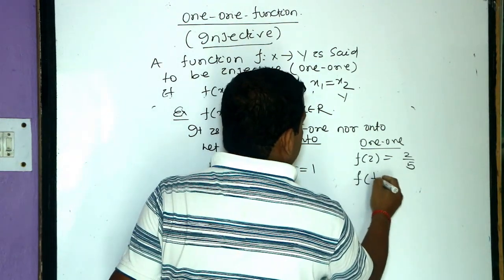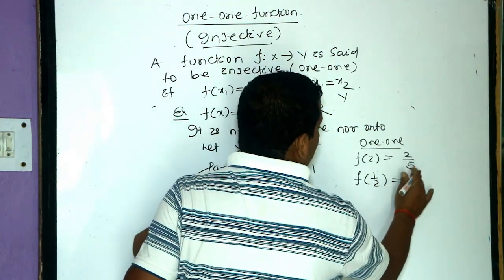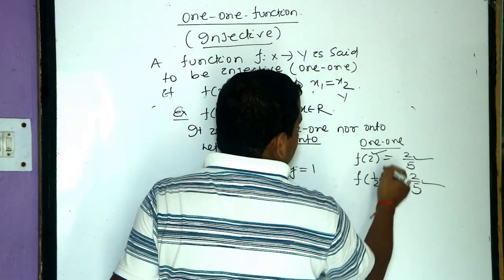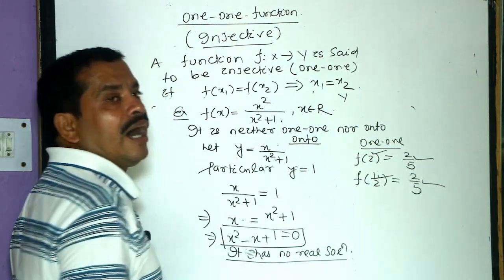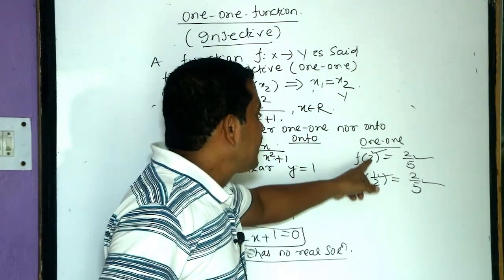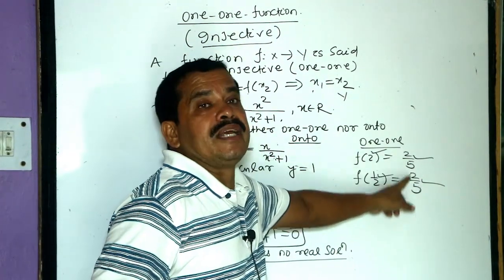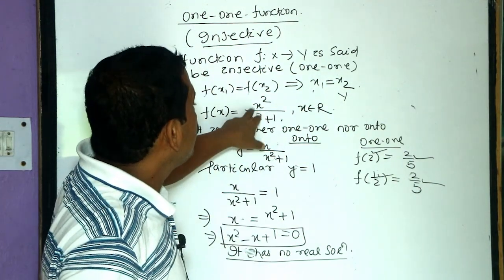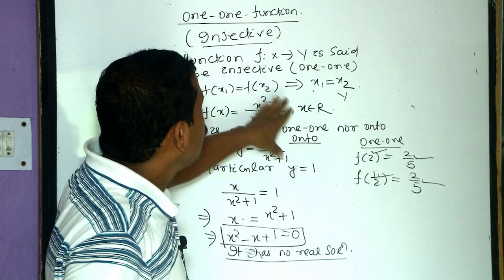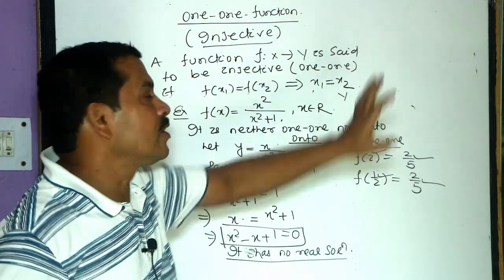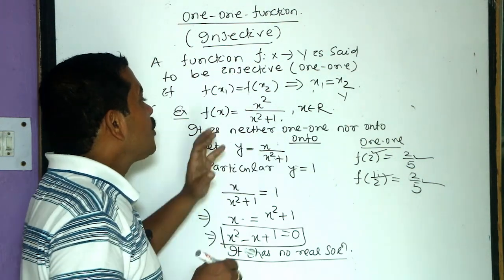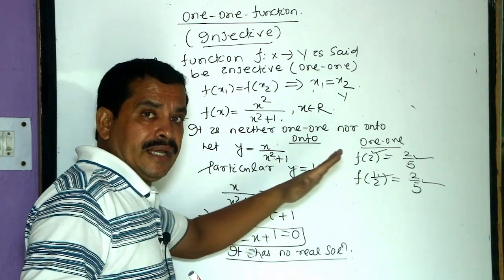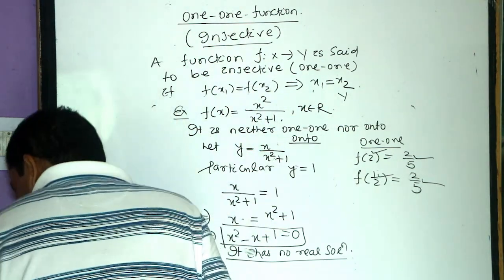F of half is also 2 by 5. So 2 by 5 is the image element of 2, also half. Two distinct elements have the same image element, so it is not 1-1. So this type of function is not 1-1 nor onto. So it is simply an into function. If the function is not 1-1 and not onto, then we can say it is an into function.